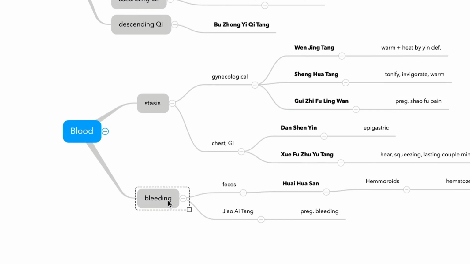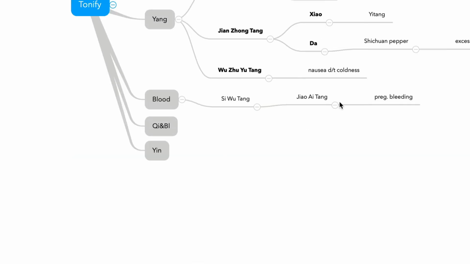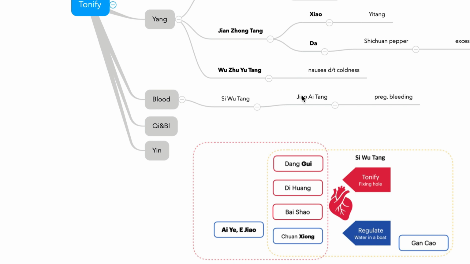Either way is fine, but I prefer to classify it as a tonifying blood formula because this is the original formula for Si Wu Tang. If you remove Ejiao and Aiye, these two, that is Si Wu Tang. The only difference is Sheng Di Huang and Shu Di Huang. If you add Ejiao and Aiye, then it is Jiao Ai Tang. Very similar formulas.